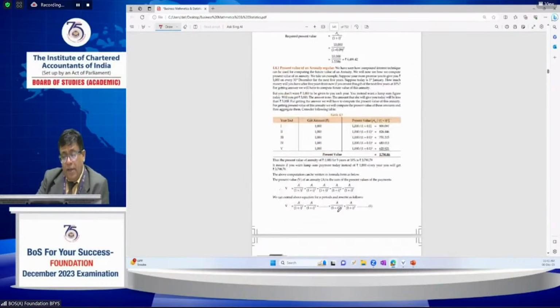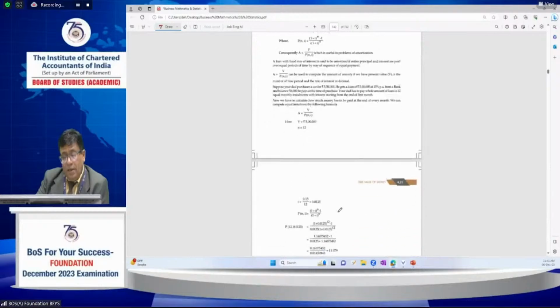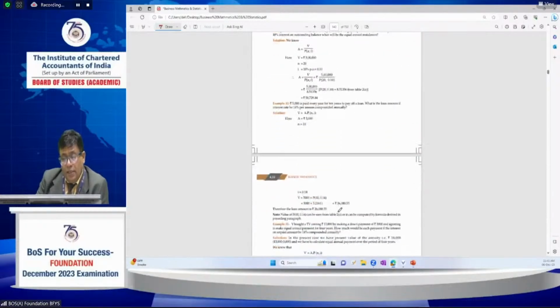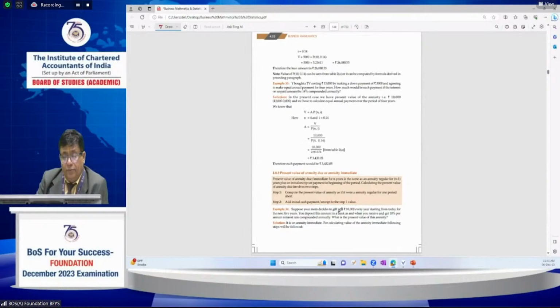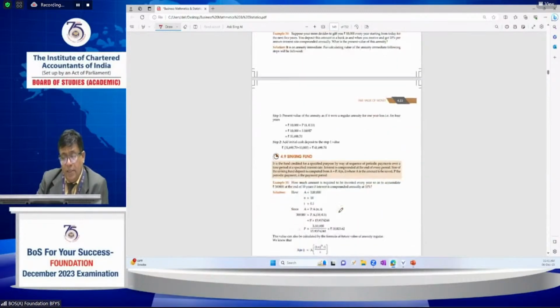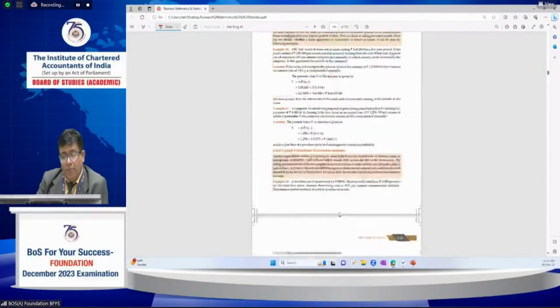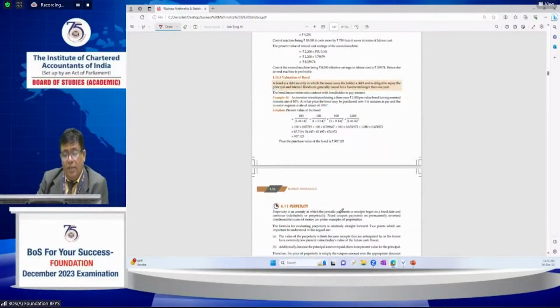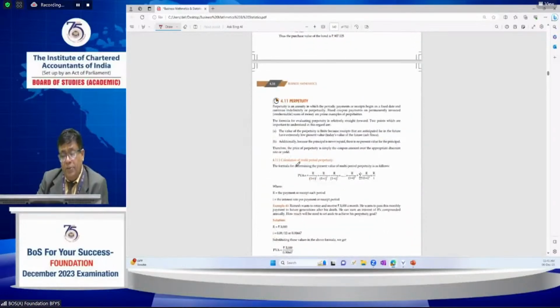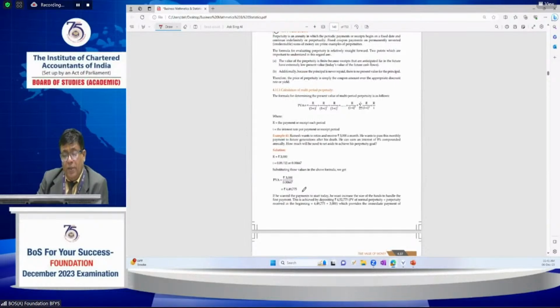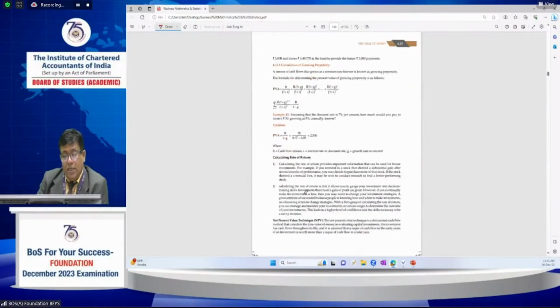Present value of annuity regular, present value of annuity immediate, sinking fund applications, further perpetuity: what is perpetuity, and perpetuity related questions.